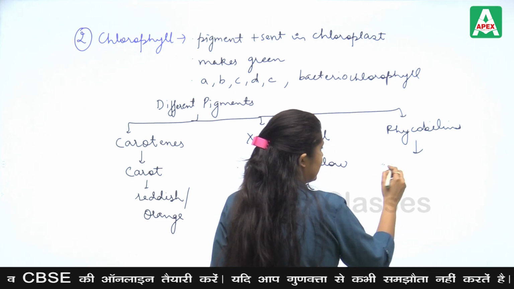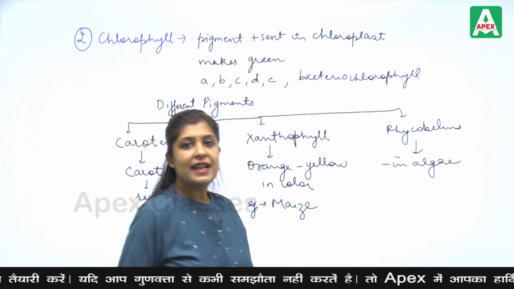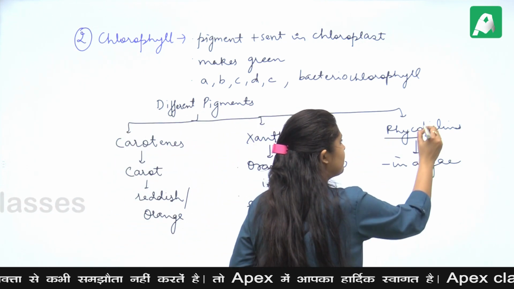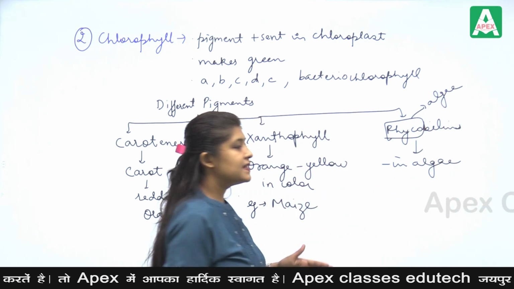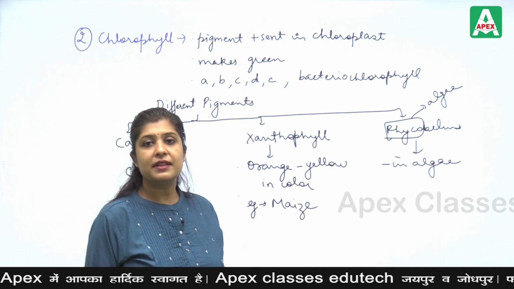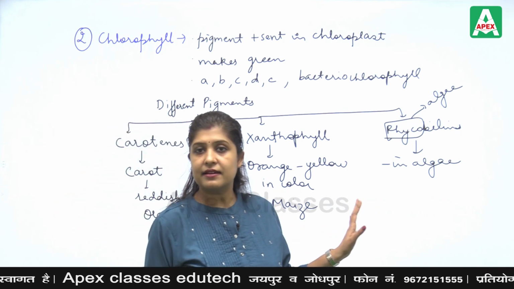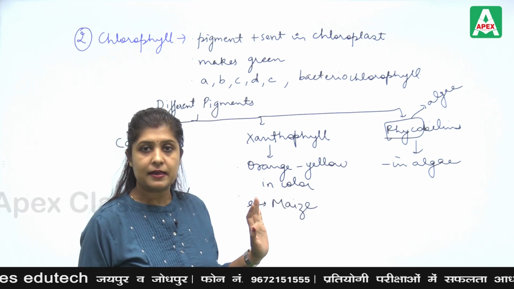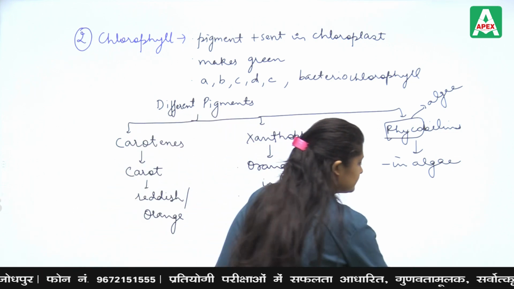Phycobilins are present in algae, red algae and brown algae. Whenever the word phyco comes, it is for algae. So the pigments present in algae are phycobilins, for example in red algae and brown algae. These all are categorized under this. Okay. So these are different pigments which are present. Now, the raw materials.